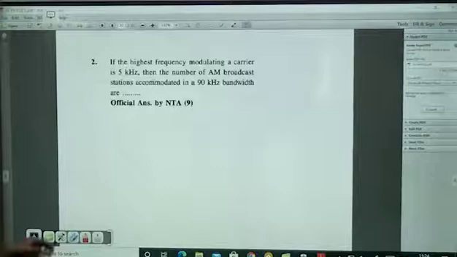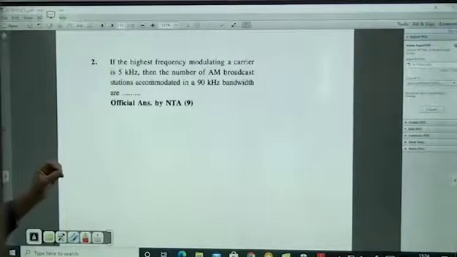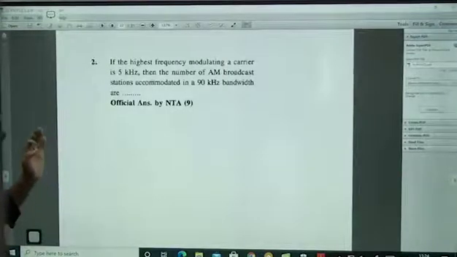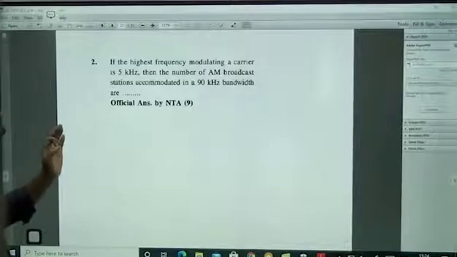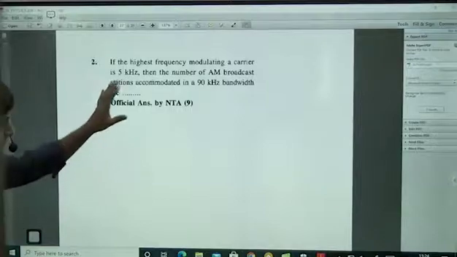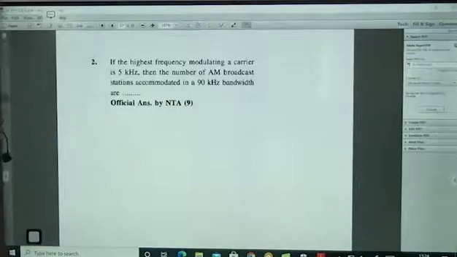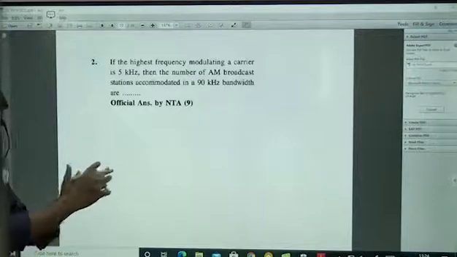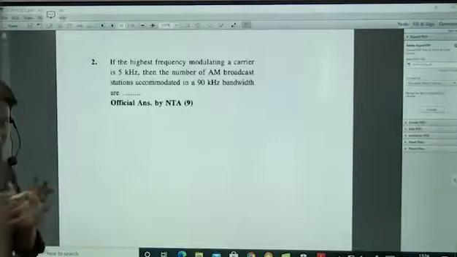If the highest frequency modulating a carrier is 5 kilohertz, then what is the number of amplitude modulated broadcast stations that can be accommodated in a 90 kilohertz bandwidth? All that you have to remember in this communication system, in modulating and all, is that 3 terms will be there. Finally, whatever equation we get, in that 3 terms will be there.